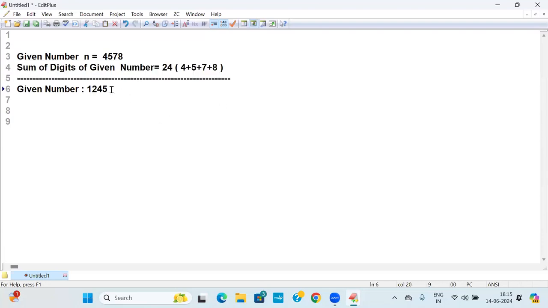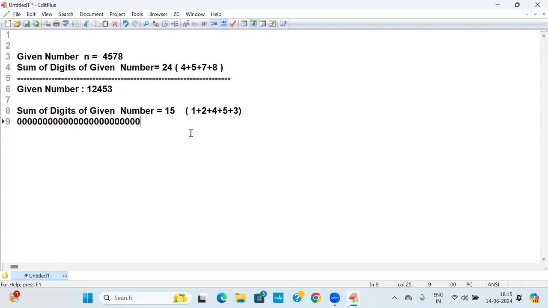Not only 4 digits, you can take one more digit also. The sum of the digits of the given number is 1 plus 2 plus 4 plus 5 plus 3, which is 18. So this is the output I need to get.